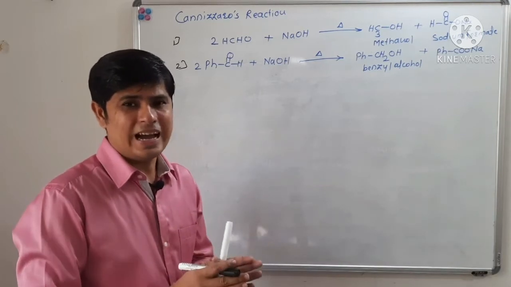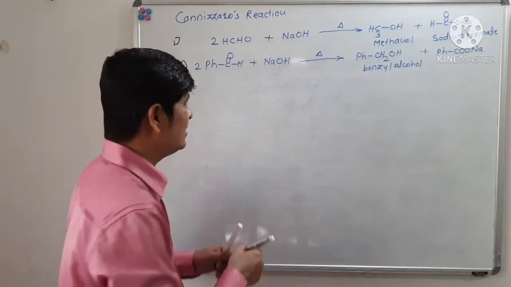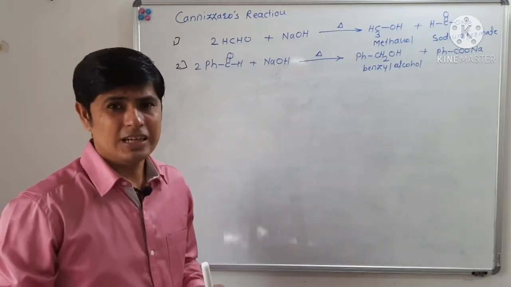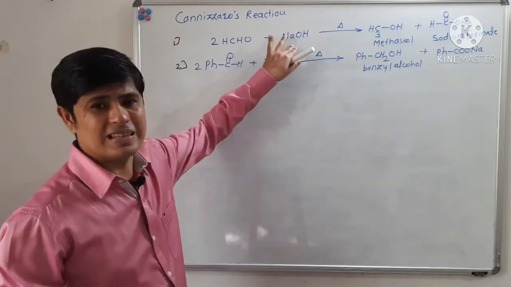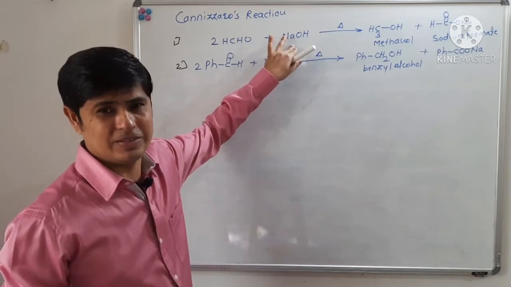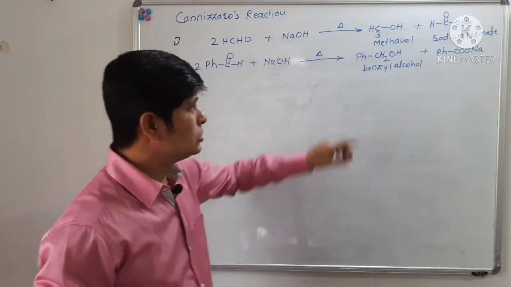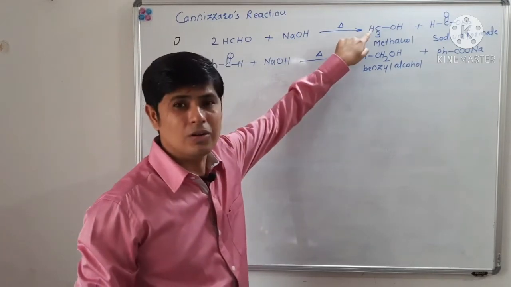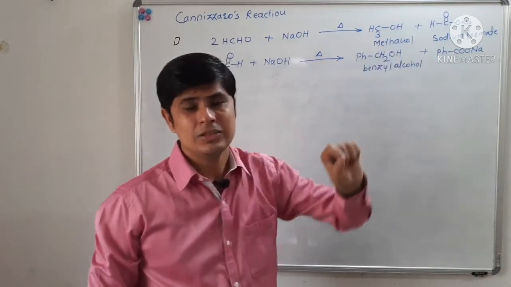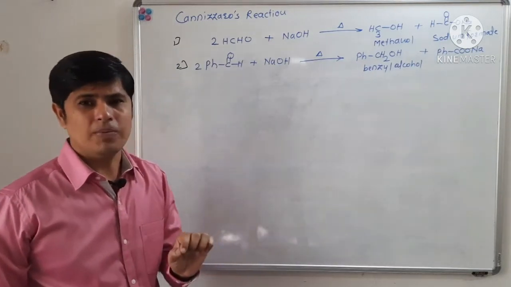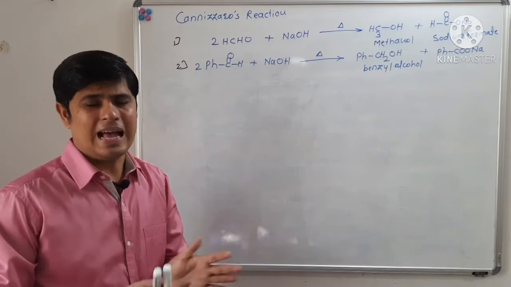When such aldehydes are heated at high temperature in the presence of a strong base like sodium hydroxide, they form alcohol and the sodium or potassium salt of an acid.